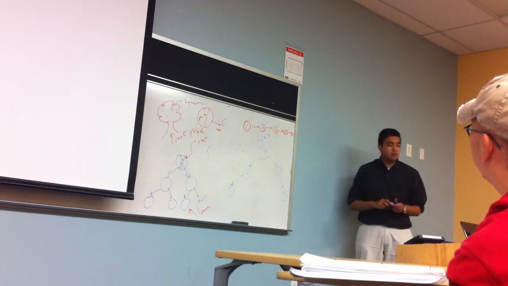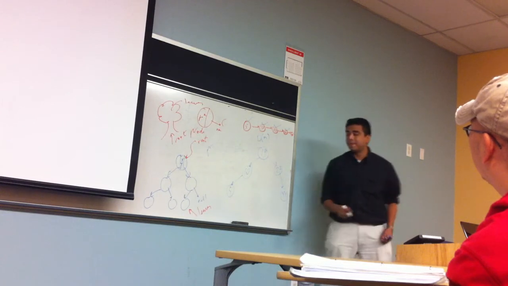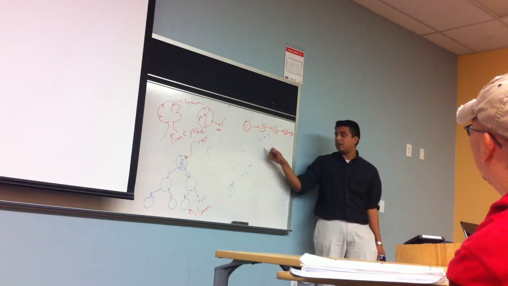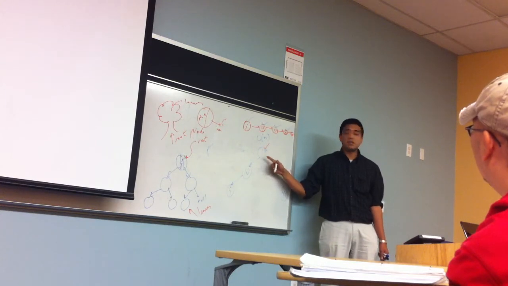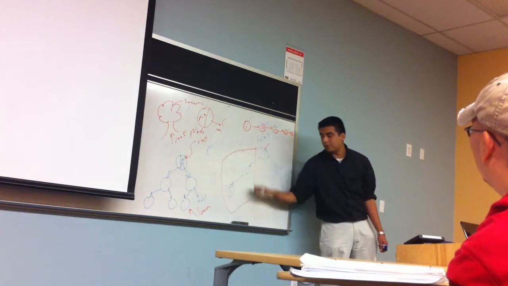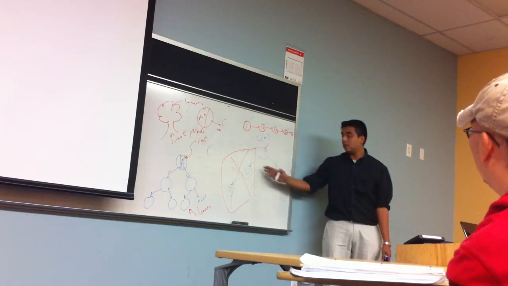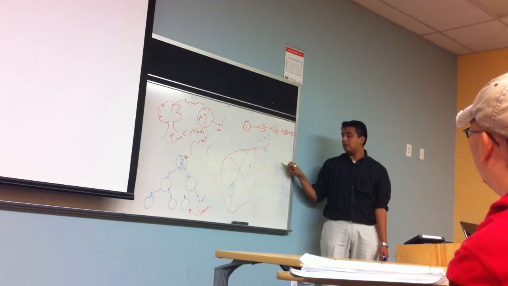Got it? Now, why is it faster? If somebody tells me, look for number 23, I start on the root. Then I say, is it bigger or smaller? Bigger than this guy. So I don't have to check on this side anymore. This side is omitted. Now just move here and look here. Is it what I'm looking for?